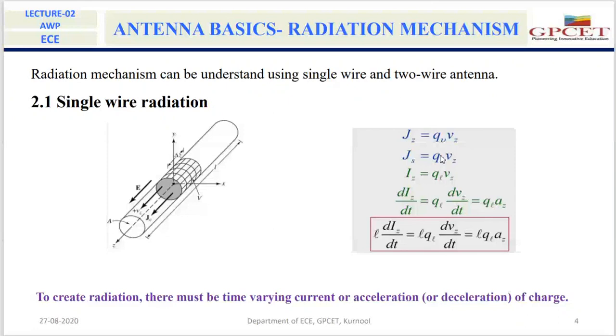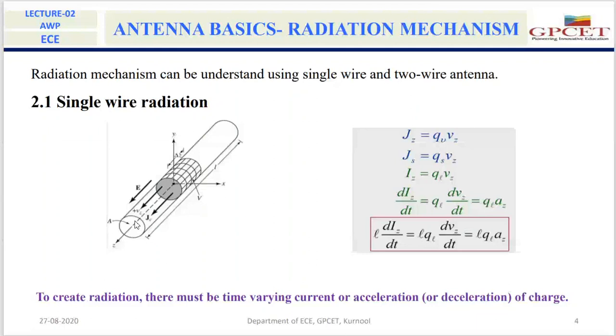In the third case, if this wire has almost zero radius, that means it is a very thin wire, then we cannot use the term current density.